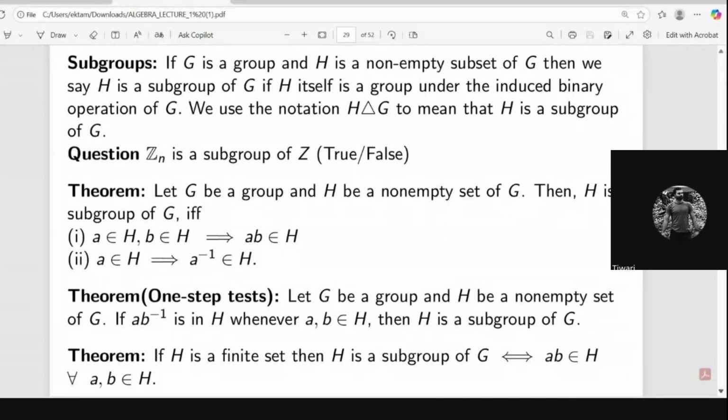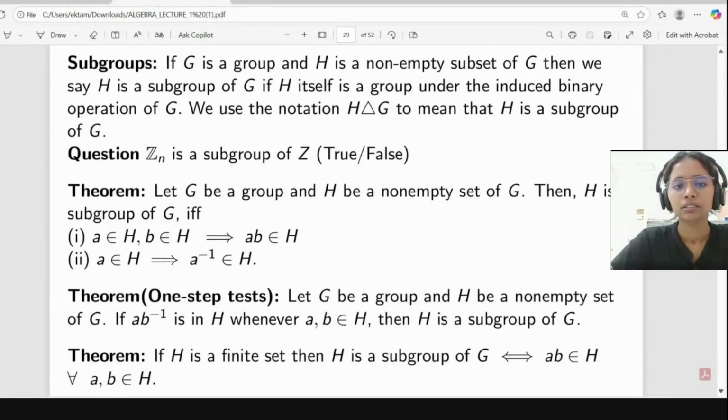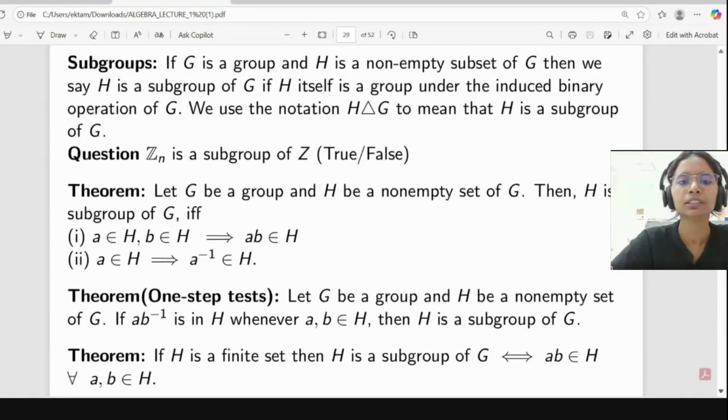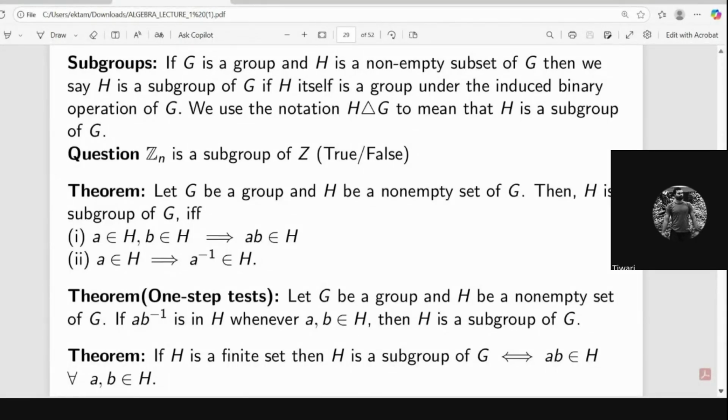No, ma'am. False. It is not even a subset of Z. No, you can't say like this. What do you mean by Z_n? Z_n means, ma'am, the set of all integers modulo n. Correct.